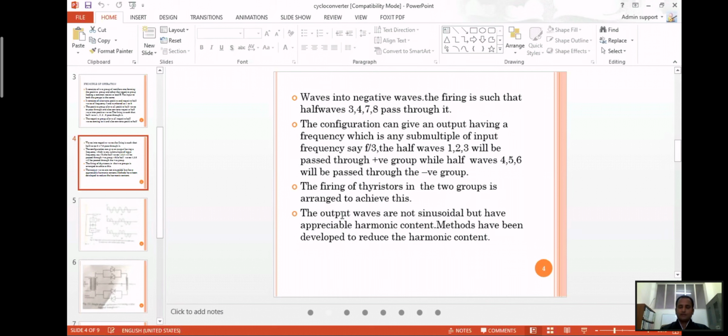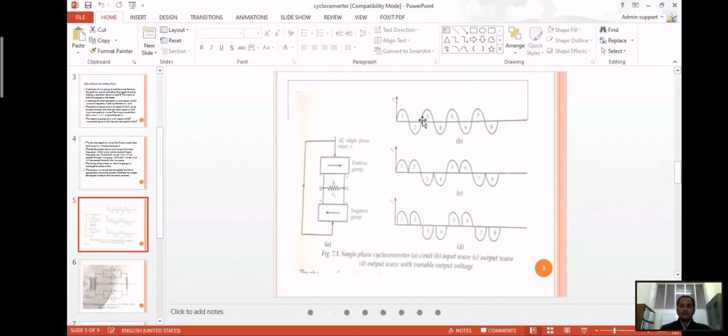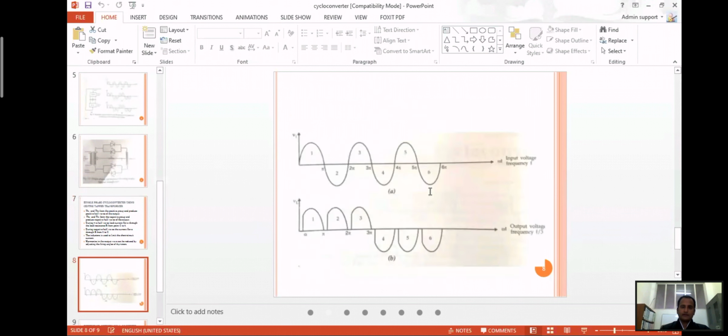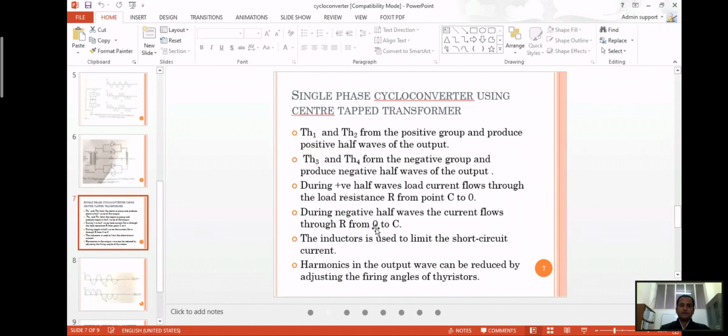So we'll pass it through the positive group. The submultiple of 1, 2, and 3. This is the input. So it can pass through 1, 2, and 3. If it's a submultiple of f by 3, it means the positive half group will pass through 1, 2, and 3.